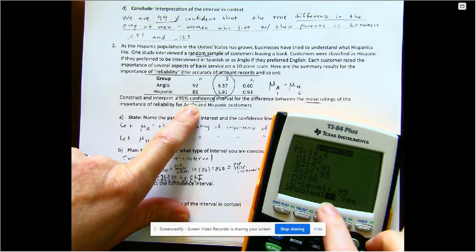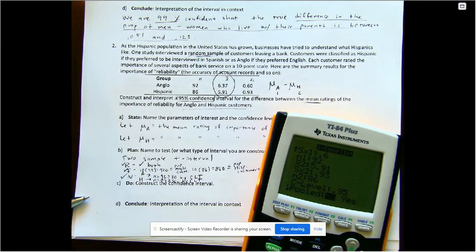And always say no to pooled. It's not important. It has to do with a complicated difference in formula, which we are not doing by hand, so none of that would even make any sense. So it's going to automatically say not pooled. We never pool data in statistics, so we're not going to do that. And calculate.